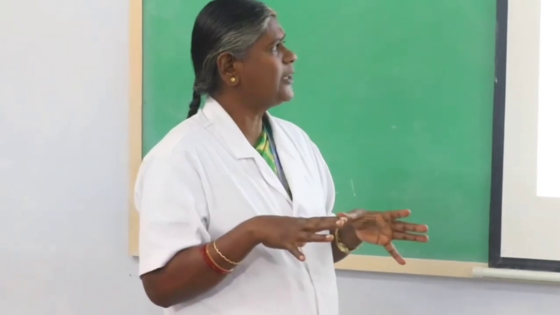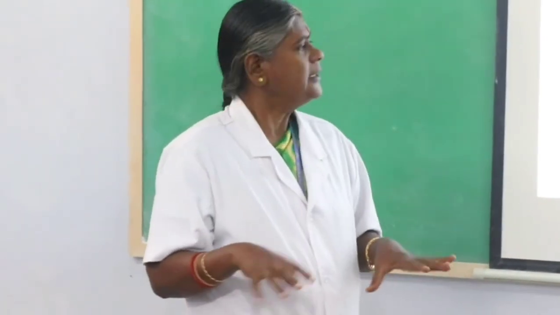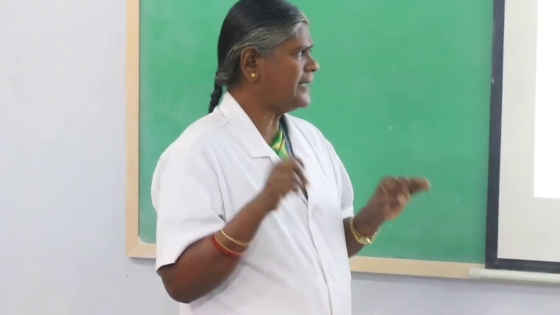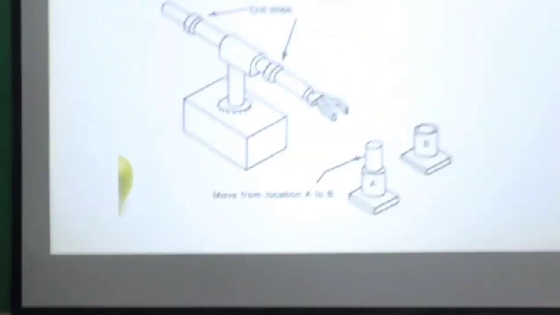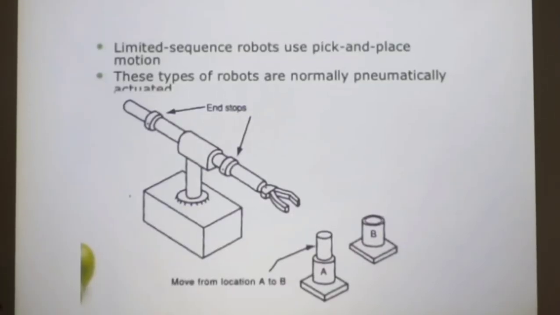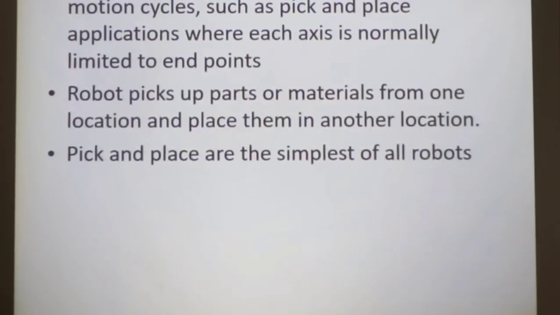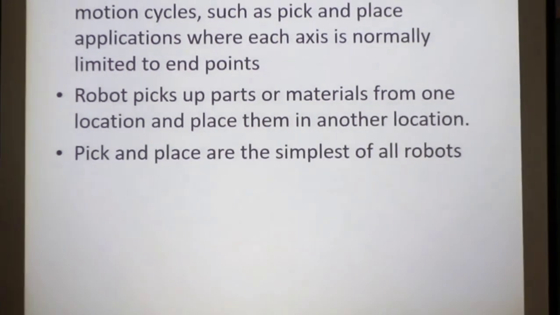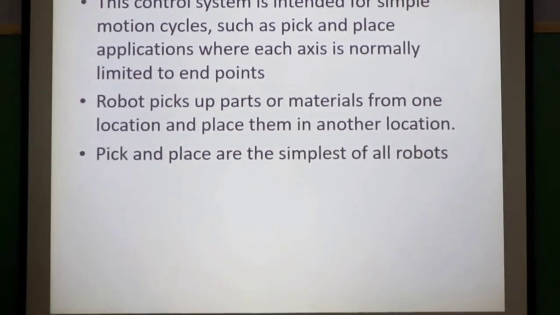So limited sequence controlled robots do not use servo motor. They have some hydraulic or mechanical operations to operate. Next slide. So this limited sequence robot simply picks the object from A and places it in B. Next slide. So this control system is intended for simple motion cycles such as pick and place. Robot picks up parts from one location and places them in another location.